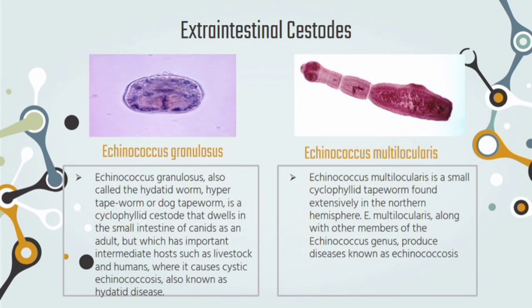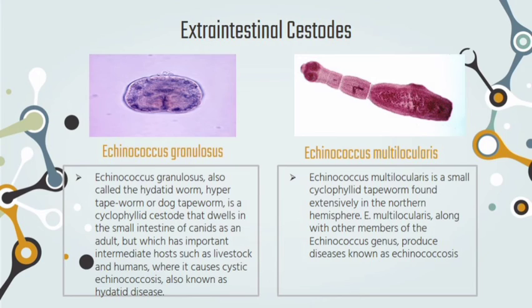Echinococcus granulosus, also called the hydatid worm, hyper tapeworm, and dog tapeworm, is a cyclophyllid cestode that dwells in the small intestine of canids as an adult, but has important intermediate hosts such as livestock and humans, where it causes cystic echinococcosis, also known as hydatid disease.